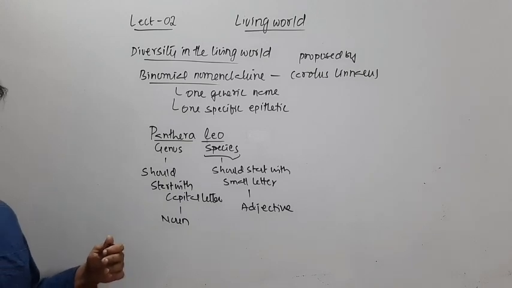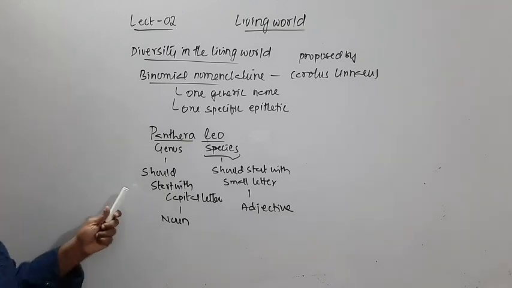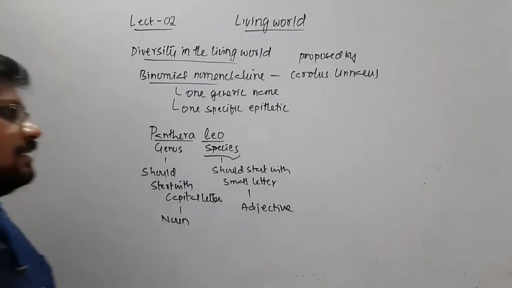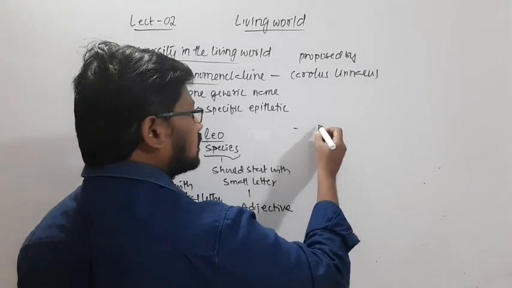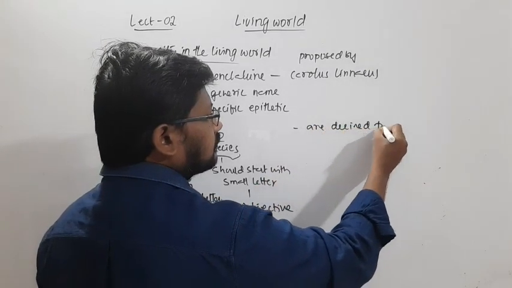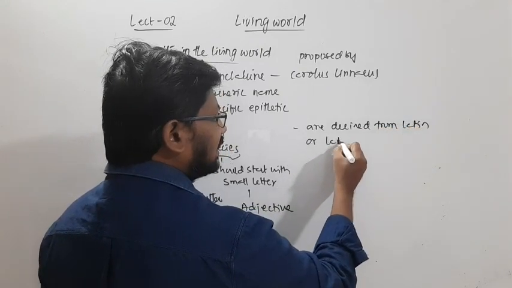Of course, there are so many rules and regulations. It is a very big book that consists of so many rules, from which we have taken only a few principles. These scientific names are derived from Latin or Latinized.